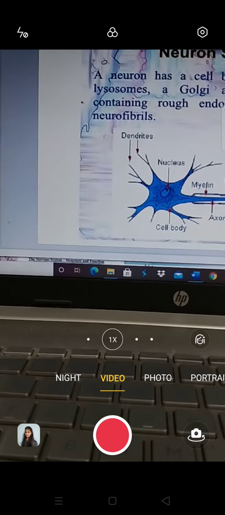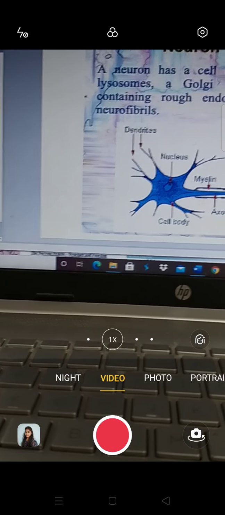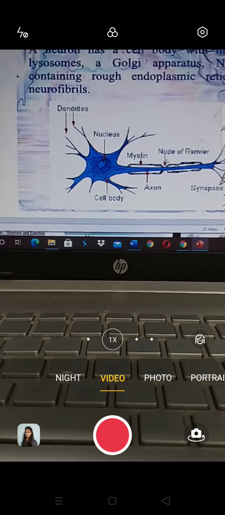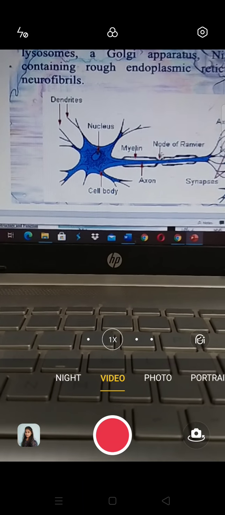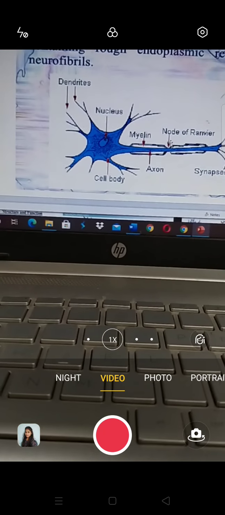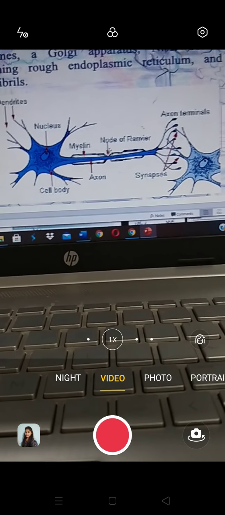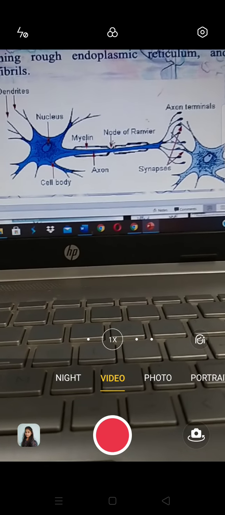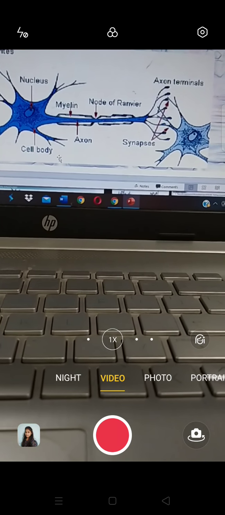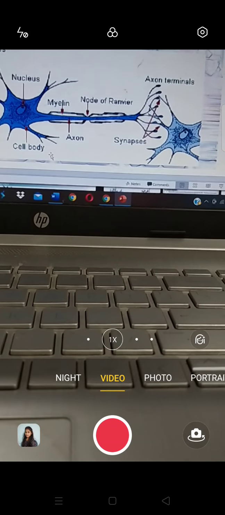Now let us come to dendrites. In addition to the axon, the cell body of a neuron gives off many smaller hair-like processes called dendrites. These are the telodendrites, these are the protodendrites. The dendrites of the cell body are called protodendrites.